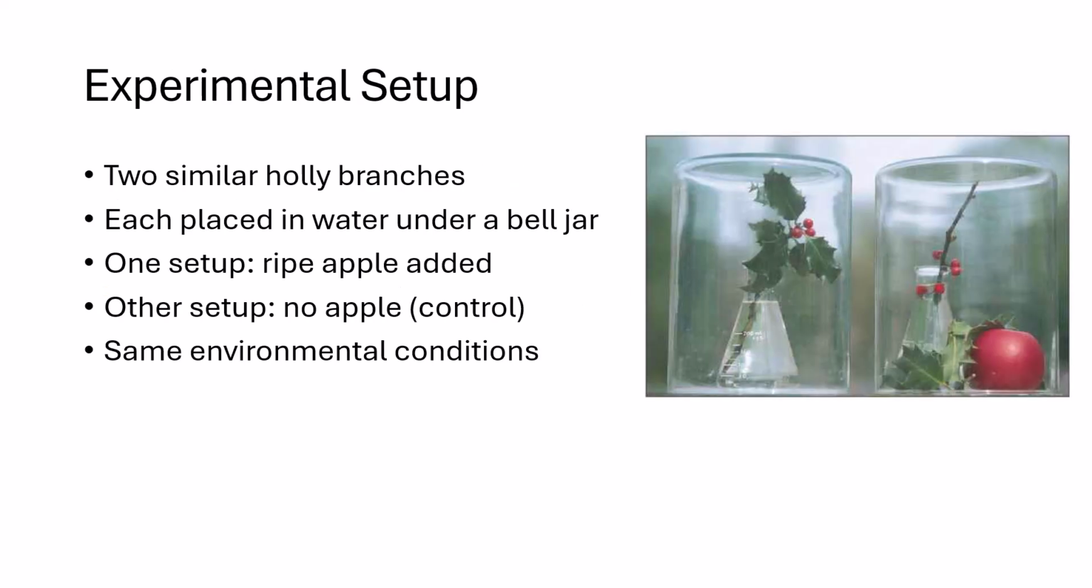In this experiment, two similar holly branches were placed in separate beakers of water and enclosed under bell jars. One setup included a ripe apple under the bell jar, while the other setup did not and served as the control. The apple acted as a natural source of ethylene gas produced during ripening. Both branches were kept under the same environmental conditions, so the only difference was the presence or absence of ethylene.